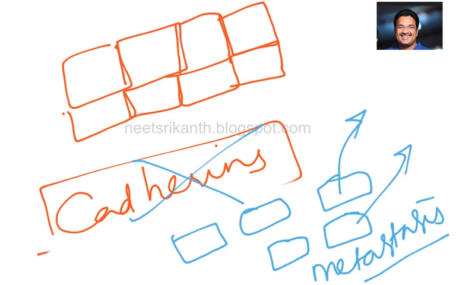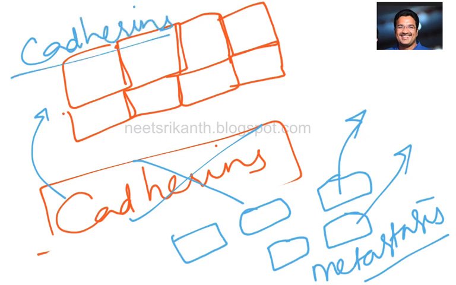Okay, so to remember here, cadherin is present in a normal cell. With the absence of cadherin, the cells lose physical contact. Adherens attachment is not possible here. That makes the cancer.